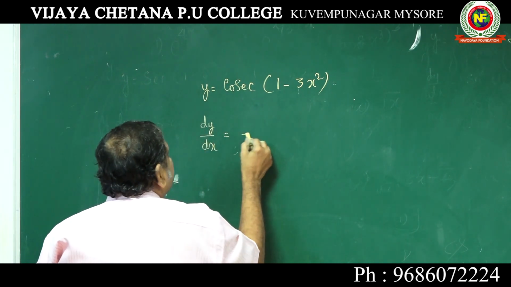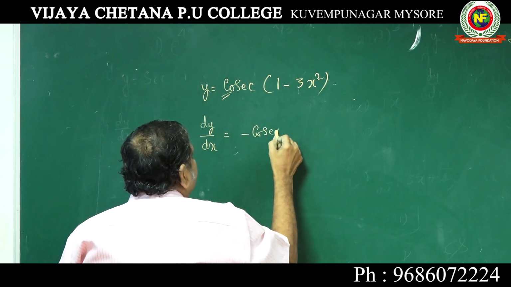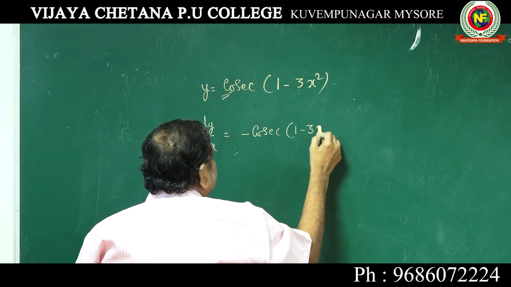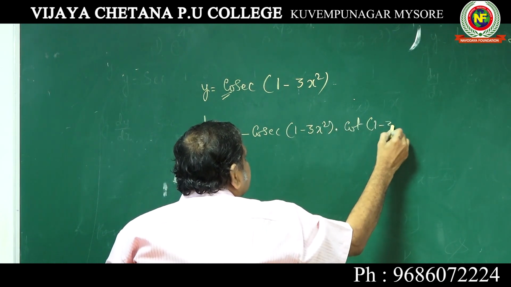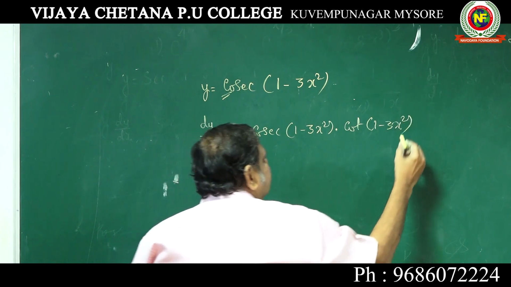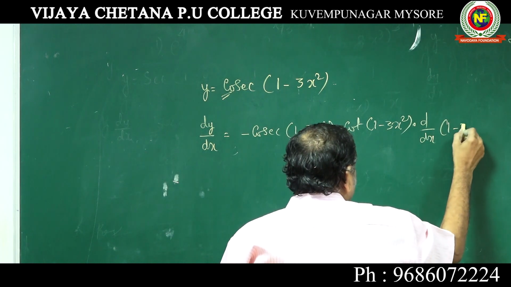I told you whenever it starts with c, minus. So minus cosecant 1 minus 3x square into cot 1 minus 3x square into d by dx of 1 minus 3x square. This is very important.